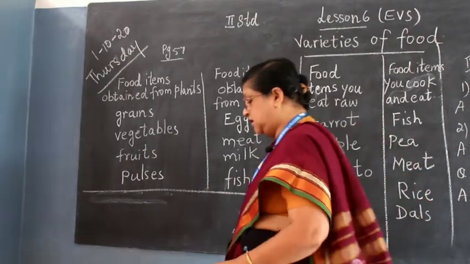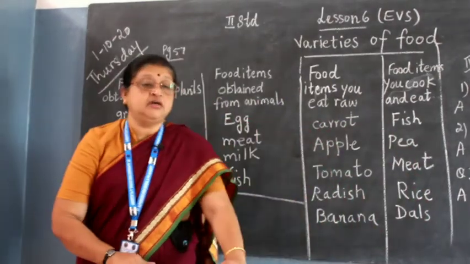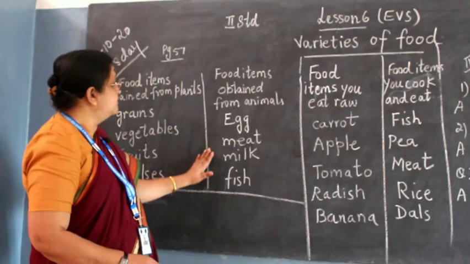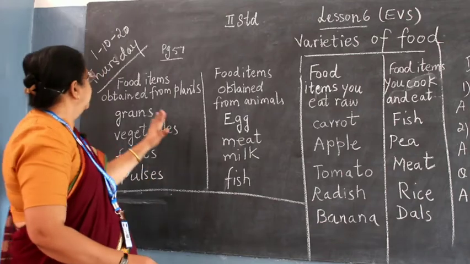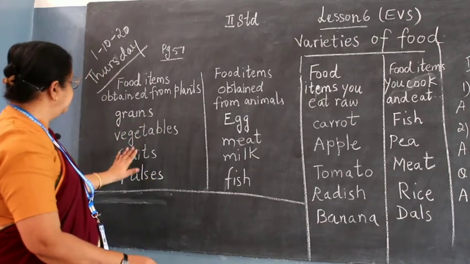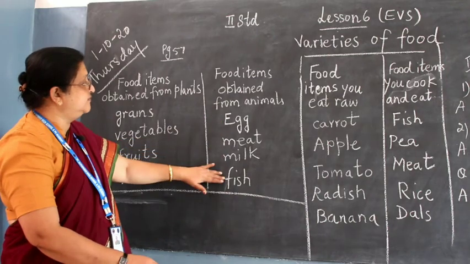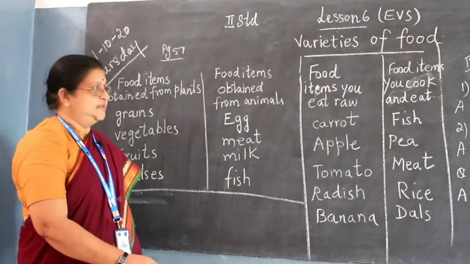Now for your convenience and to make it easy, I have put it on the board, children. See, grains, vegetables, fruits, pulses, and egg, meat, milk, fish from the animals.